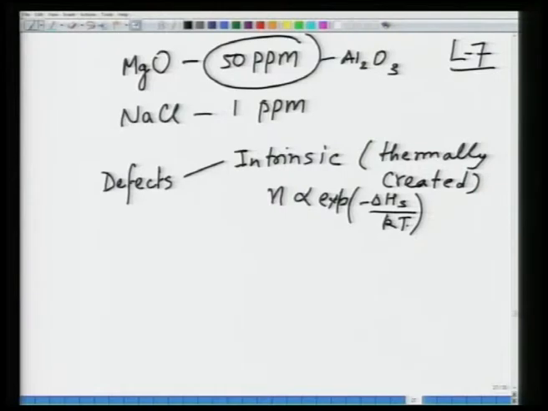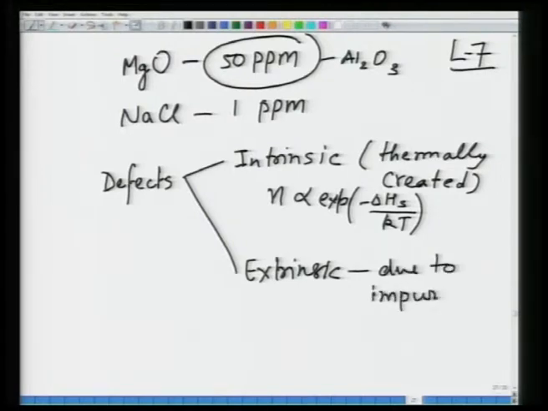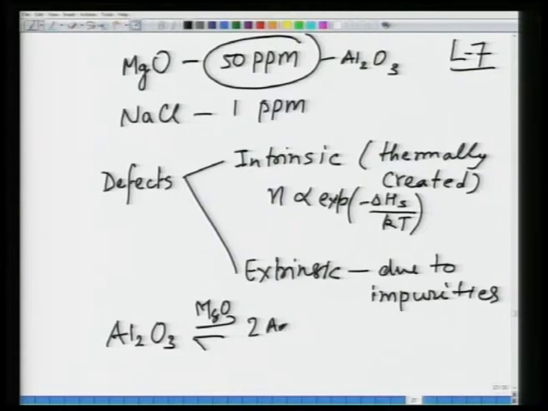So, at any given temperature n will be determined by the magnitude of temperature, and then you have extrinsic. Extrinsic are due to impurities which are aliovalent. So, when you put Al2O3 in MgO, let us say both aluminum go to magnesium site carrying one positive charge, and all three oxygens go to oxygen site.